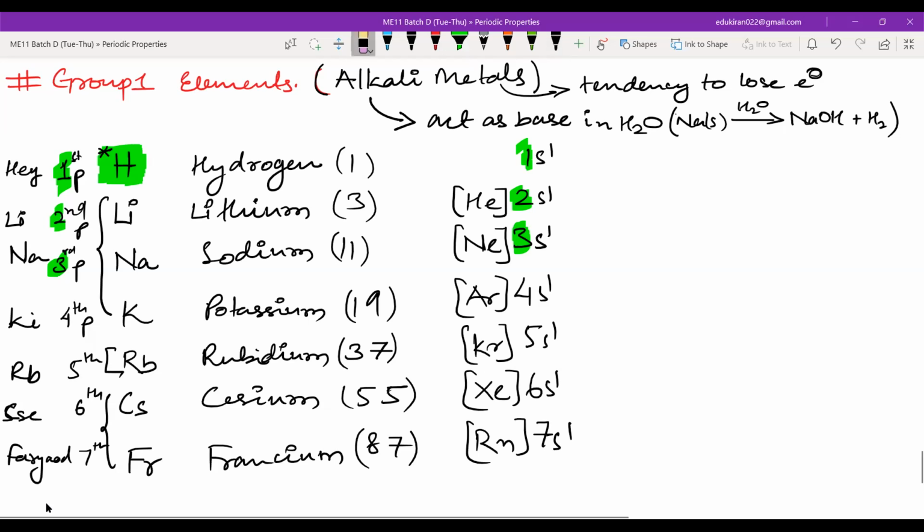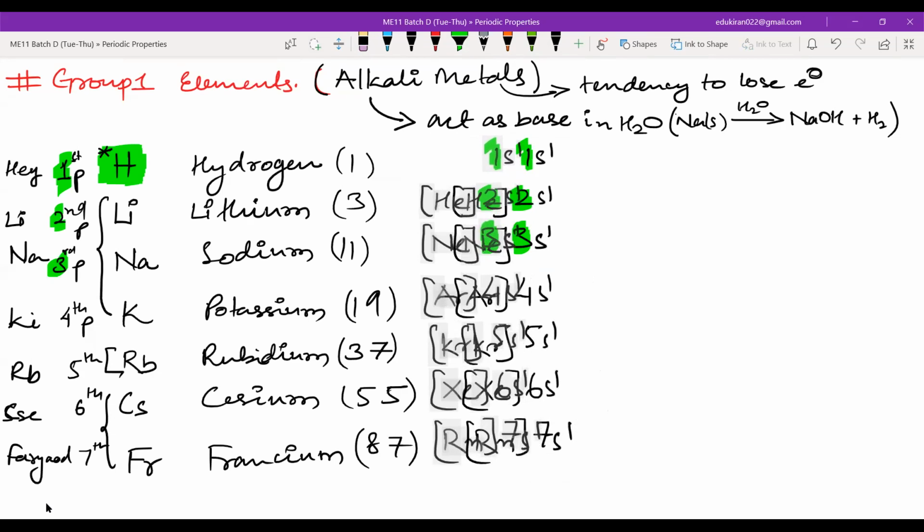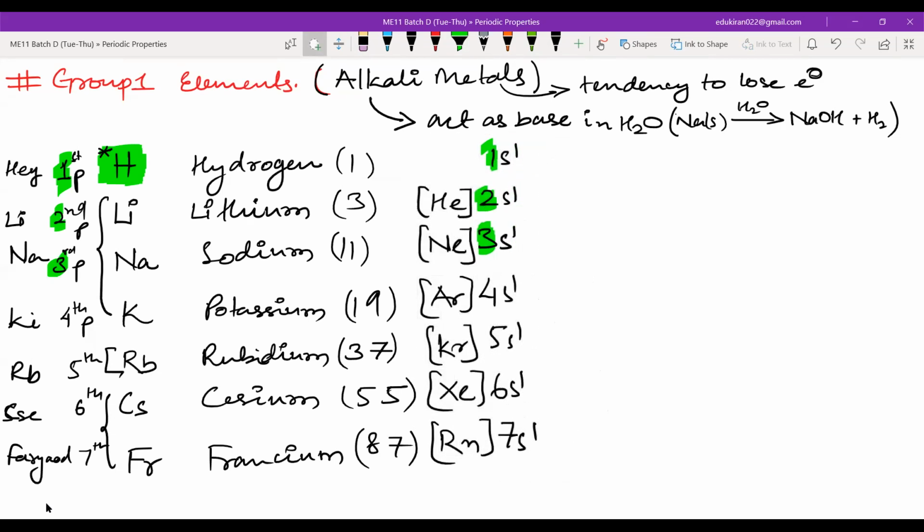There are a few things that we will be writing, but before that, let me move this a bit here. Okay, these are the electronic configurations.